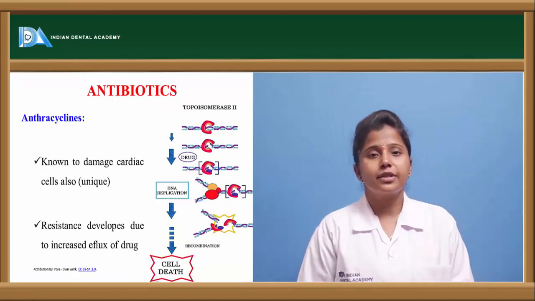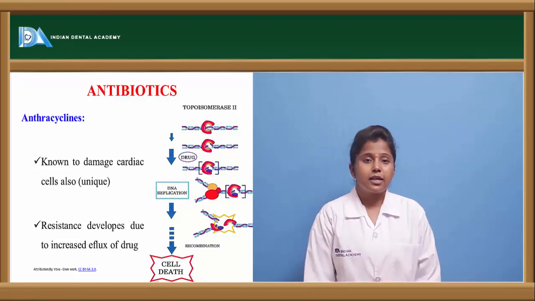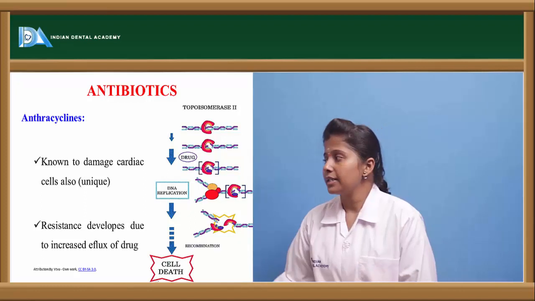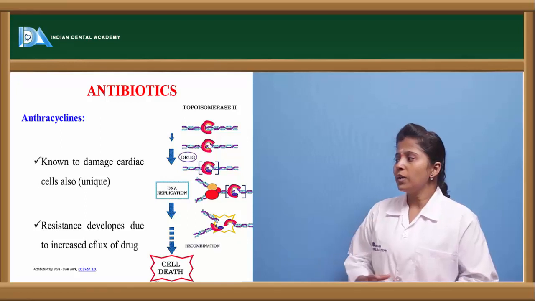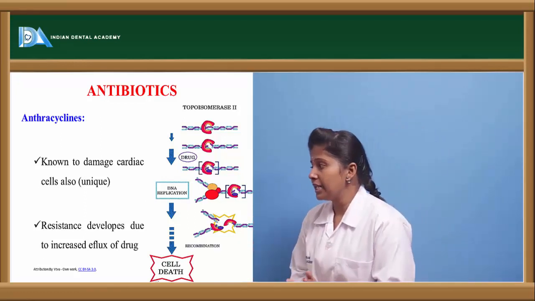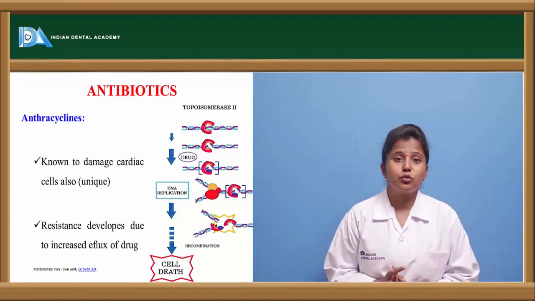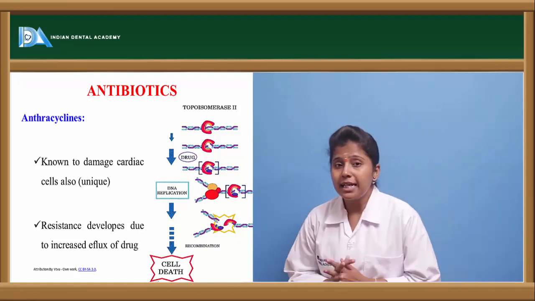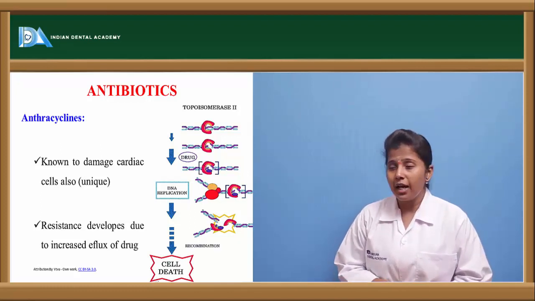Let's see the other category of drugs, that is antibiotics. There are various antibiotics like doxorubicin, daunorubicin, bleomycin, mitomycin, mithramycin. The anthracyclines are among the antibiotics used. So what do these do? Topoisomerase 2 is one of the enzymes which helps in DNA replication. There are two types of topoisomerase enzymes, topoisomerase 1 as well as topoisomerase 2. These antibiotics inhibit the enzyme called topoisomerase 2, thereby preventing DNA replication.